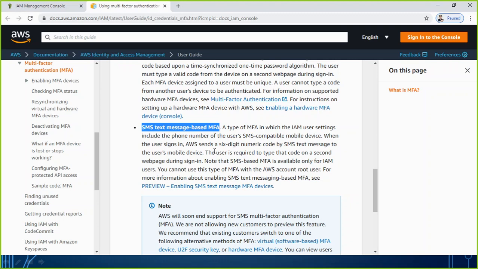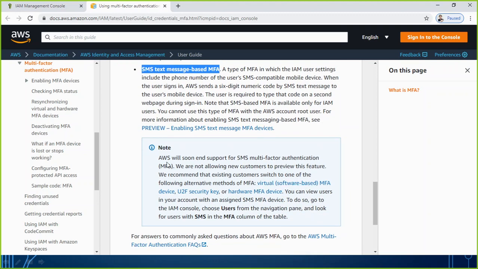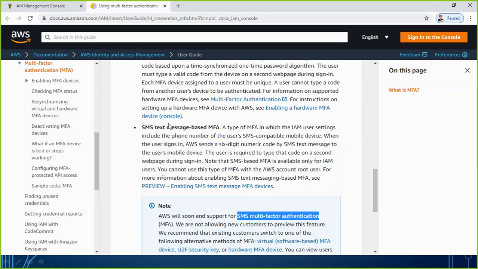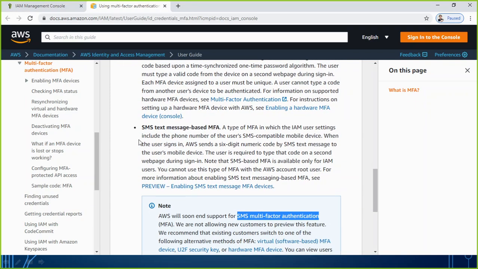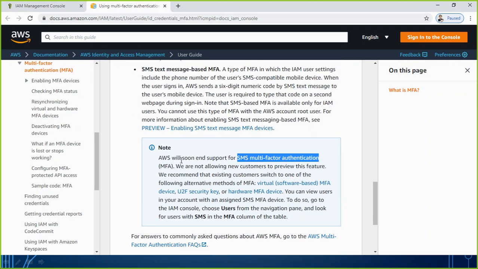But out of these four, if you read the note, it is telling me that AWS will soon end support for SMS multi-factor authentication. Means this fourth one is going to be removed very soon. AWS is recommending to use any one of the upper three, not the fourth one. We are not allowing new customers to preview this feature.